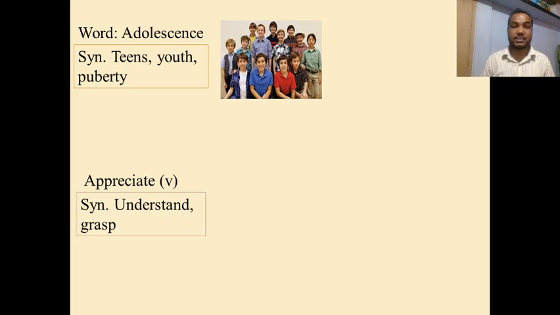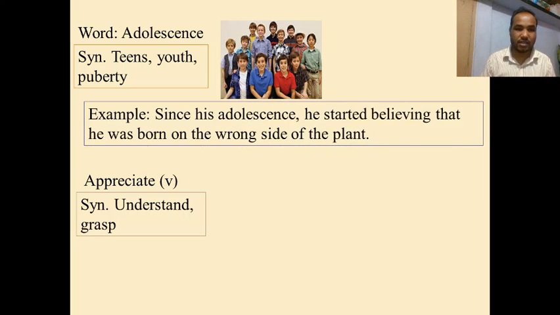Look at the pictures. There are a lot of young people, adolescents. They are teens, youth. If you want to see it in a sentence: Since his adolescence, he started believing that he was born on the wrong side of the supply. That means in his childhood, early age, adolescence.